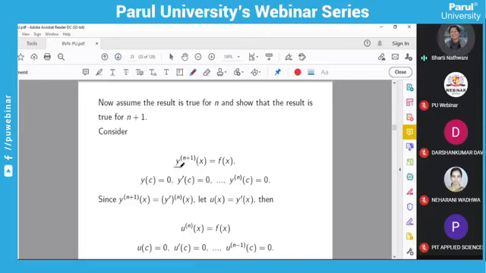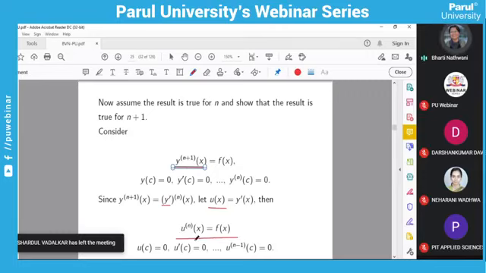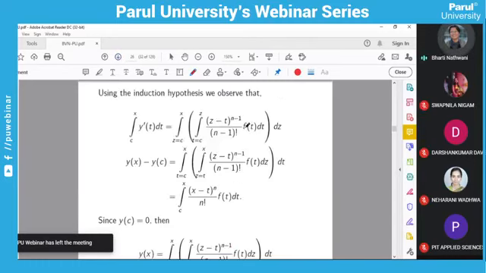Here, the n plus 1th derivative of y, we will separate in this way. First the first derivative of y, then its nth derivative. So y dash we are taking as u of x. Now you have this nth order differential equation. As we proved by the principle of mathematical induction, this is true for n and we will use this to prove for n plus 1. So we have this, and u of x is nothing but y dash x.